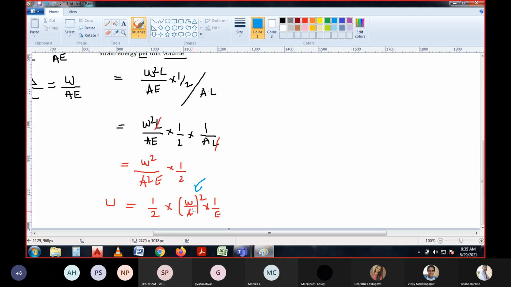So in place of W by A we are writing stress: 1 by 2 into stress square by E, stress square by E. So that means this is the total strain energy per unit volume under axial load. The total strain energy due to axial force.